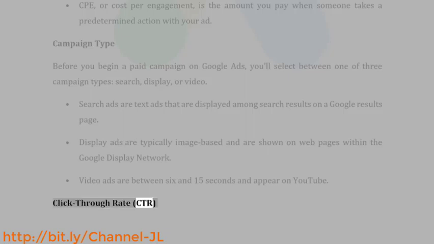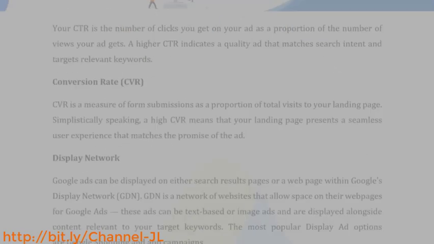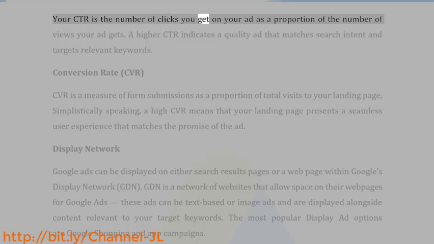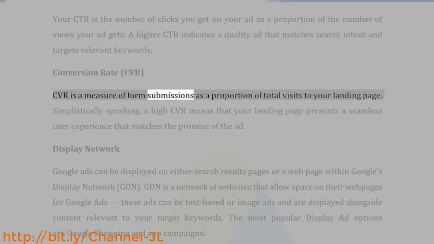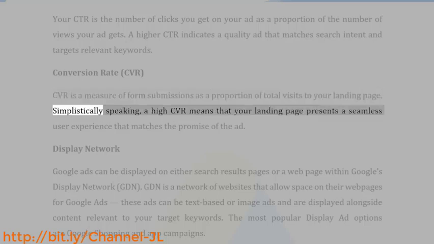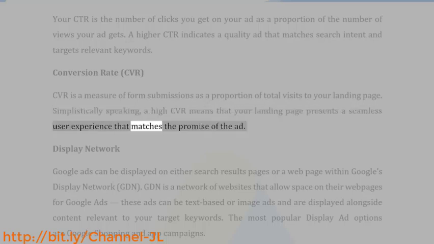Click-through rate, CTR. Your CTR is the number of clicks you get on your ad as a proportion of the number of views your ad gets. A higher CTR indicates a quality ad that matches search intent and targets relevant keywords. Conversion rate, CVR. CVR is a measure of form submissions as a proportion of total visits to your landing page. Simplistically speaking, a high CVR means that your landing page presents a seamless user experience that matches the promise of the ad.